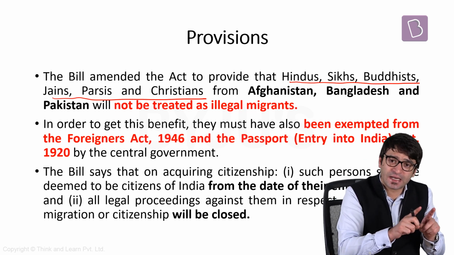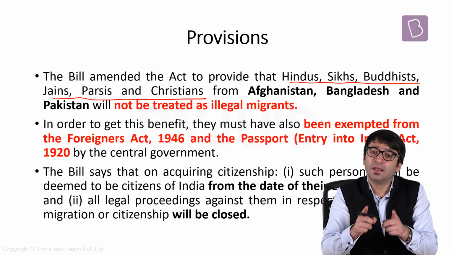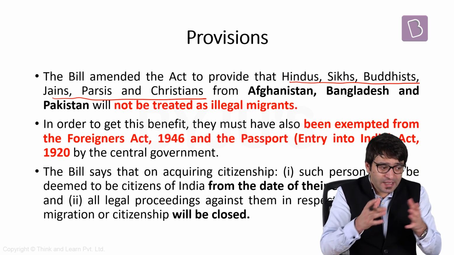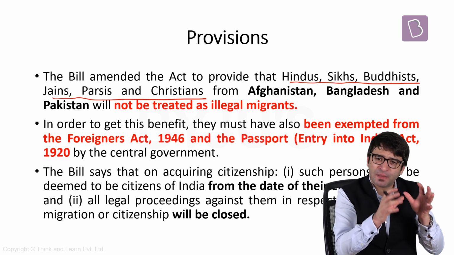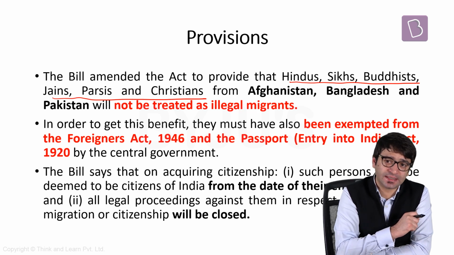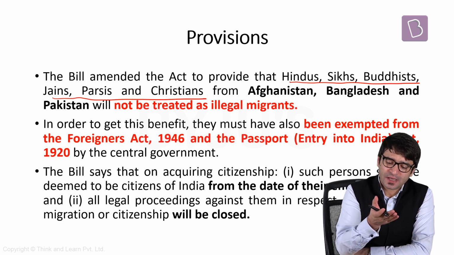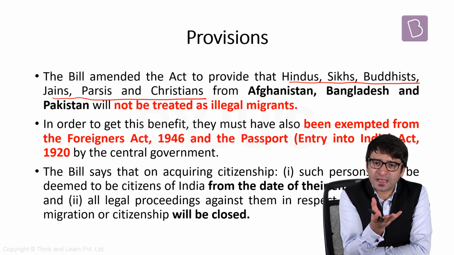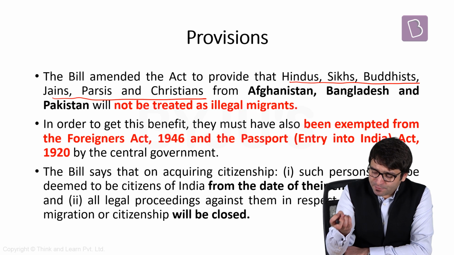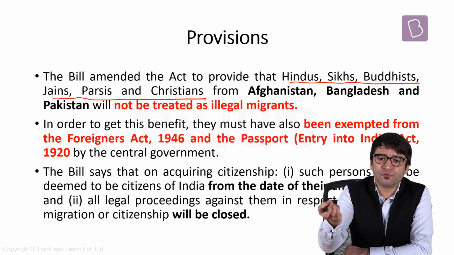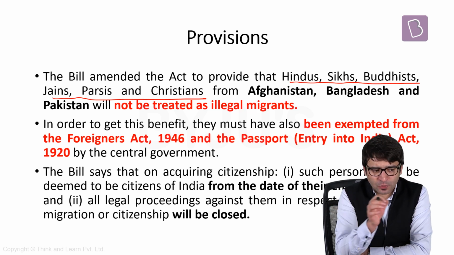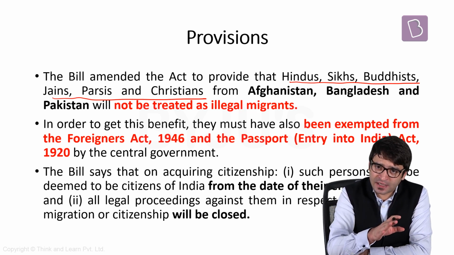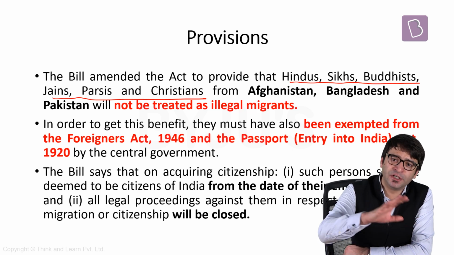When they will not be treated as illegal migrants, that means now they can apply for Indian citizenship, either through registration or through naturalization. That is one major provision of the CAB 2019. Two other provisions. Let's say, for example, there are illegal migrants. These illegal migrants are arrested, imprisoned, and their case is before the Foreigners Tribunal. That means Foreigners Tribunal would decide whether they are Indians or they are illegal migrants. If they are illegal migrants, we will deport them.